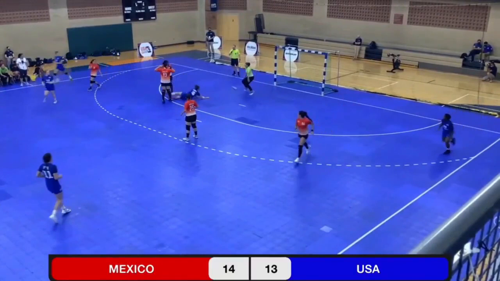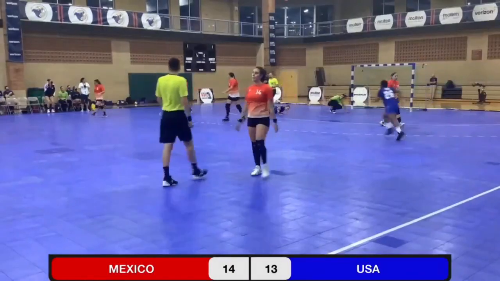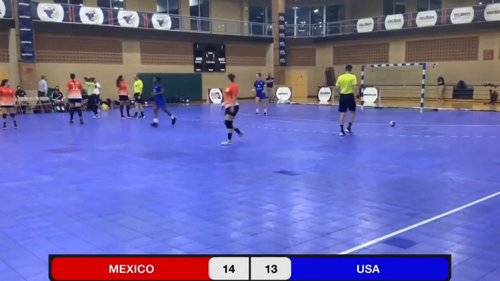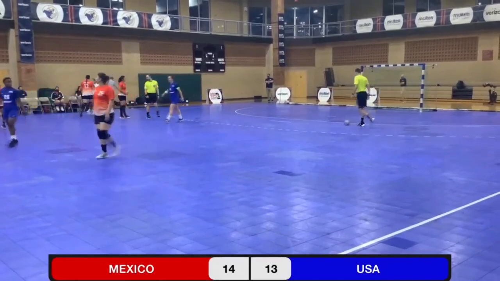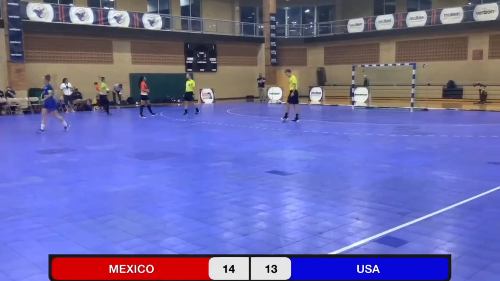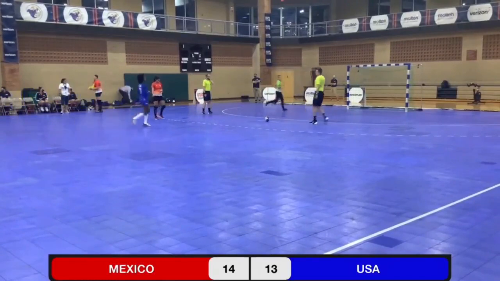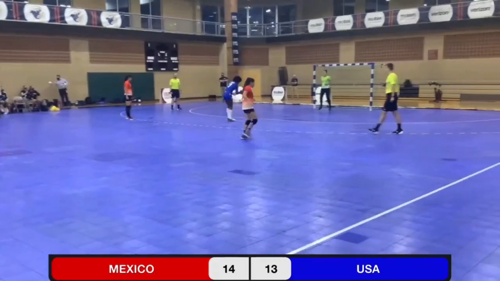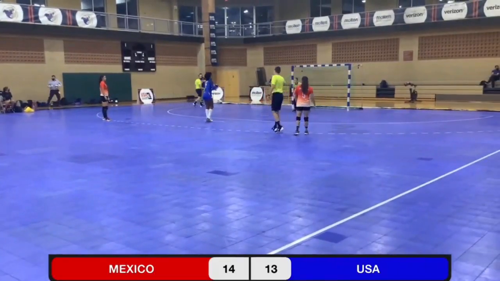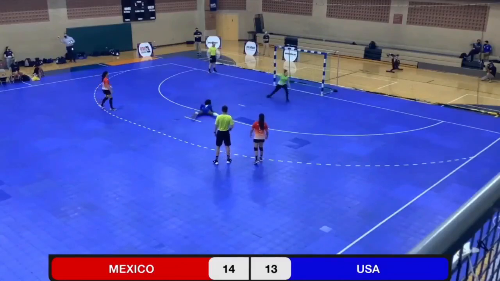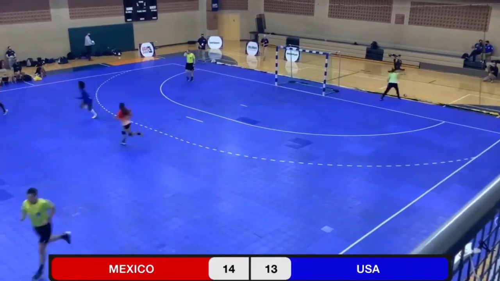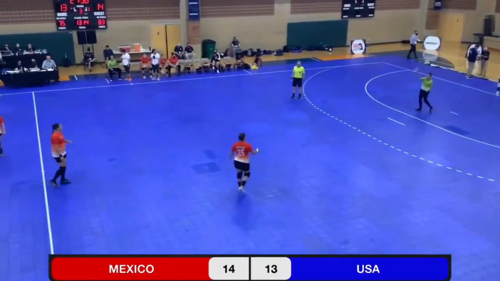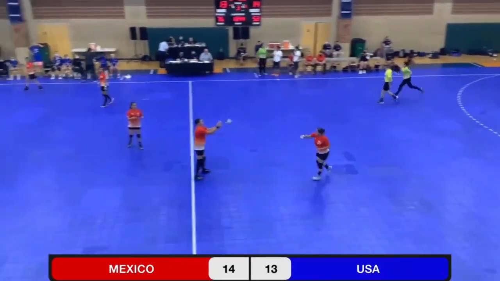Nice pass into the circle by Reedy. And Sarah Gaskin, the USA team captain, draws a penalty shot for the U.S. And looks like Binta Carvalho will take the penalty shot for the U.S. And a save by Valenzuela. Denies the U.S. the score-tying opportunity.